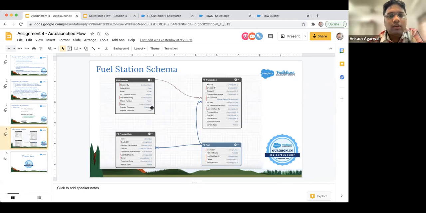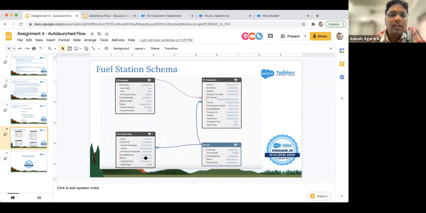And for the new assignees who want to participate, these are the four custom tables we created for the fuel station. We tried to create an app related to a fuel station. These have customer details, and transaction details, whatever transactions the customer is making, and which type of vehicle it is, whether two-wheeler, four-wheeler, or something else.